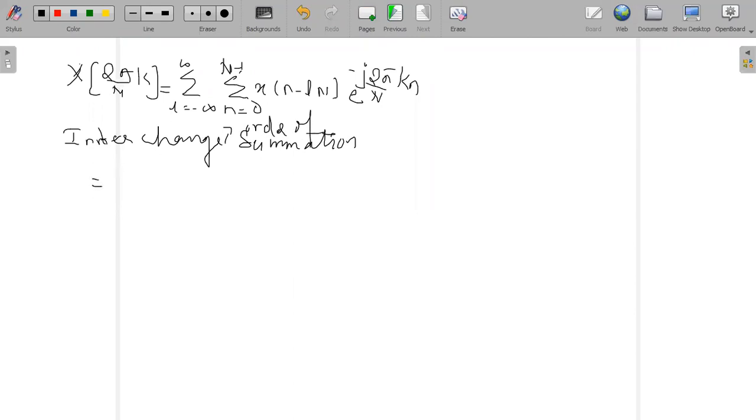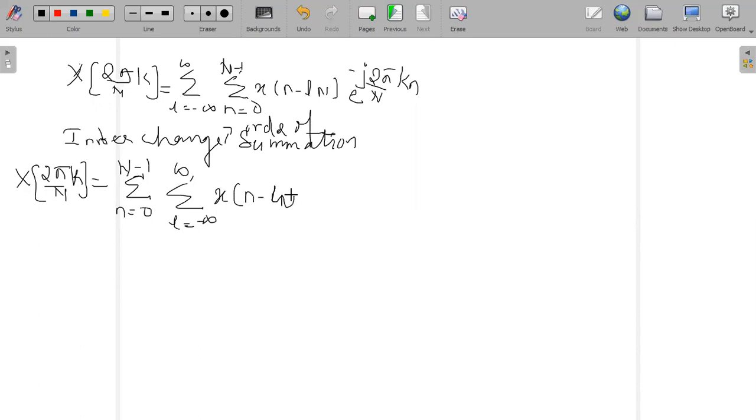If we interchange the order of summation, we get capital X of 2 pi by n into k is equal to the summation over n, which I will take outside, varying from 0 to n minus 1. Then the unlimited summation, L varying from minus infinity to plus infinity, of x of n minus ln, with the exponential e raised to minus j 2 pi by n into kn.